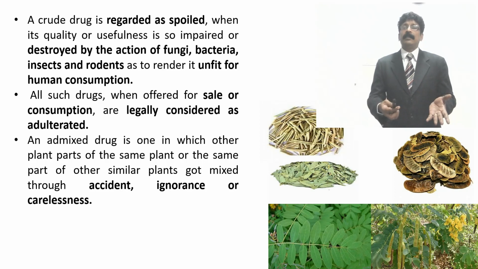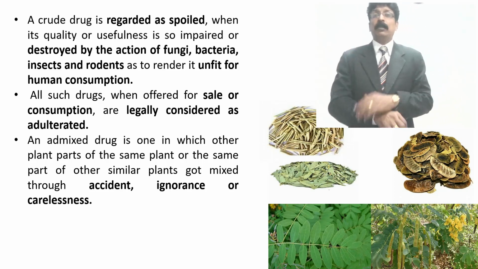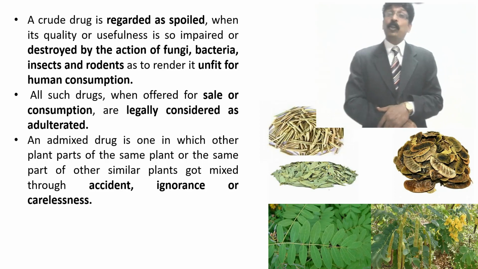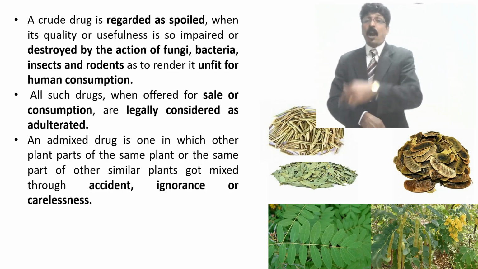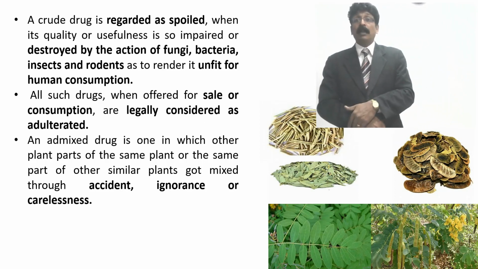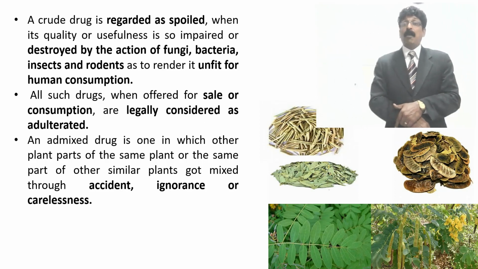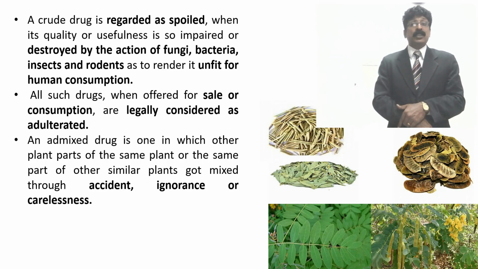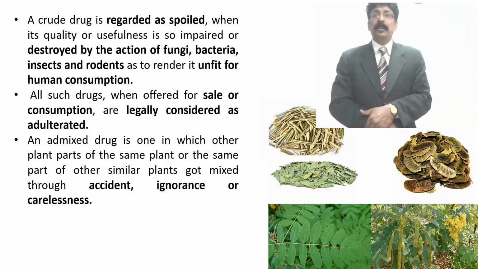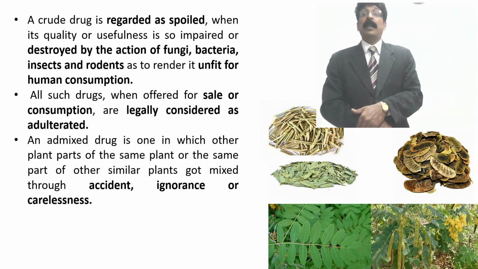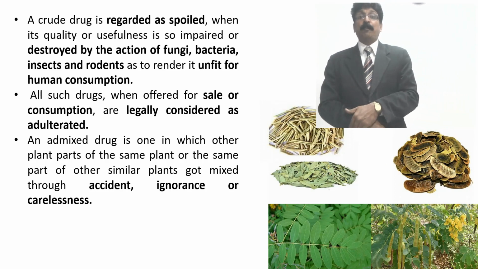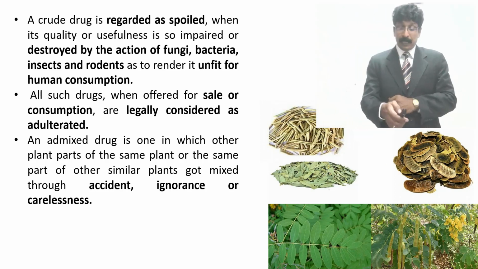But the quality has come down. The amount of active principle present in the leaf is not present in the pod or in the stem part. So it comes to low quality of the active principle and becomes an adulterant.